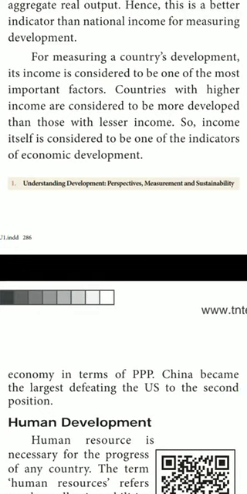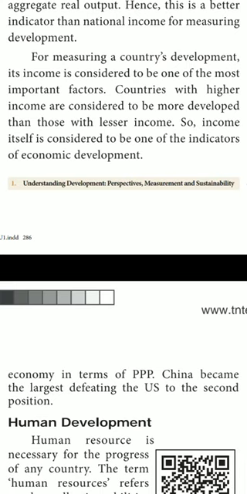So, how can we measure the national income of one country? It is one of the most important factors. For measuring a country's development, its income is considered to be one of the most important factors. Countries with higher income are considered to be more developed than those with lesser income. So suppose, for example, we can compare China and India.